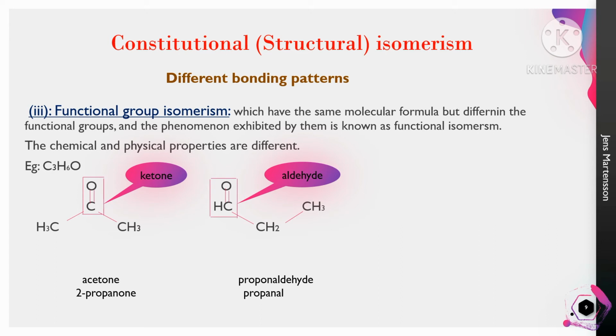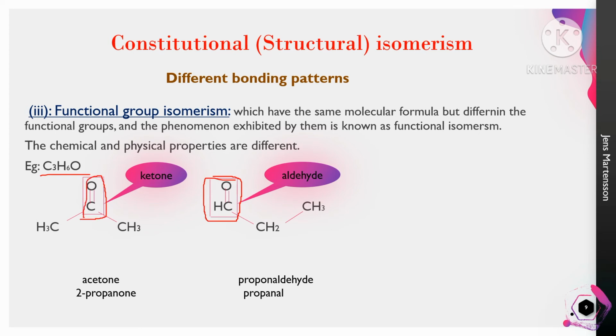In the first structure, the middle one, C=O, is called the ketone group. So this structure is called acetone, and in the second structure, CHO means that is an aldehyde. Same molecular formula but the functional group is different in each structure.